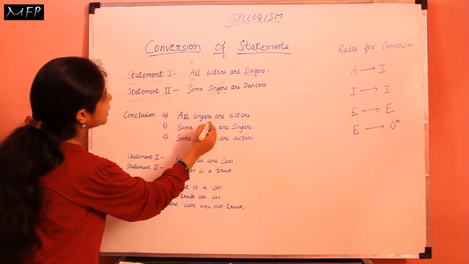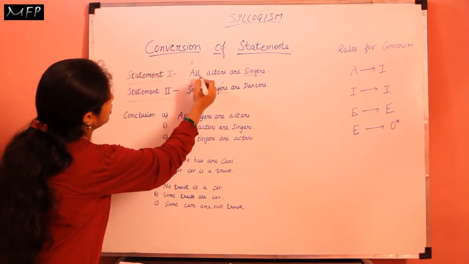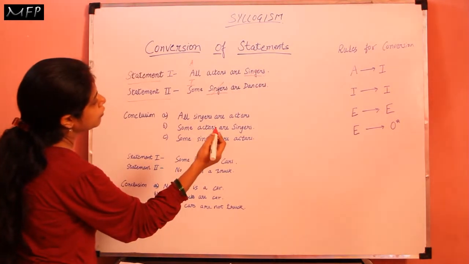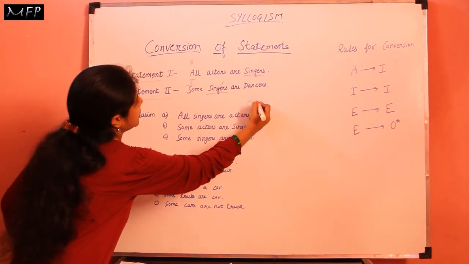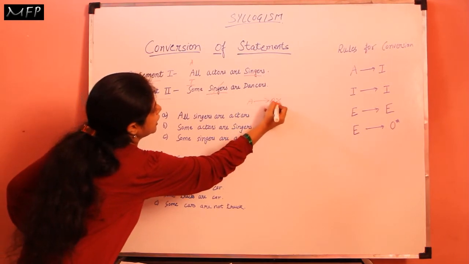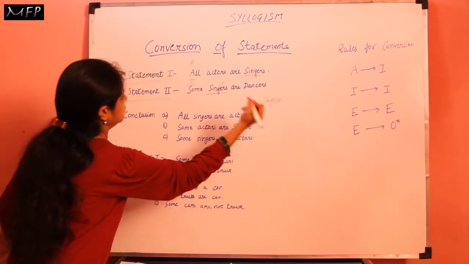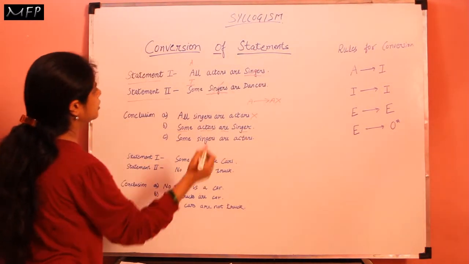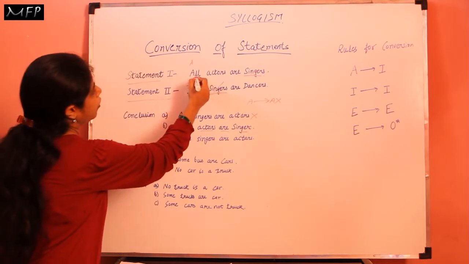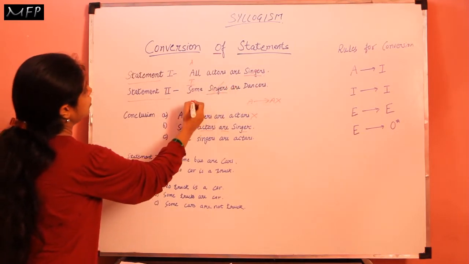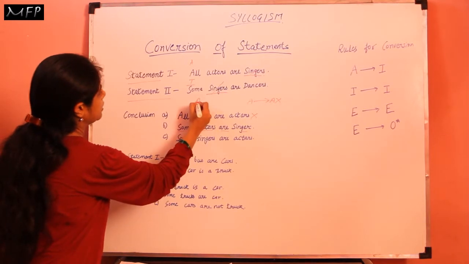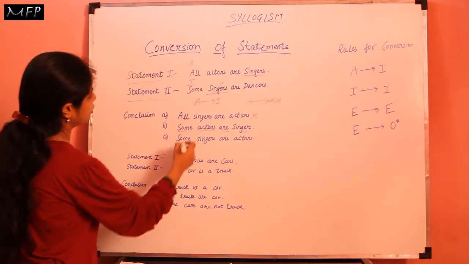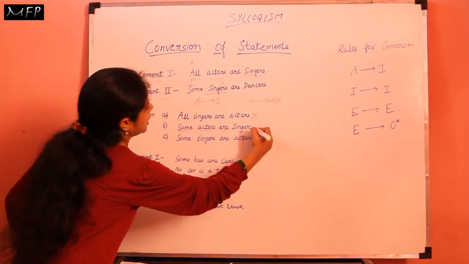Here it is given all singers are actors. That is the reverse of all actors are singers. But according to the rule for conversion, A-type statement cannot be converted into A-type statement. So this is wrong. Now the second conclusion is some actors are singers. So here all actors are singers is given, so some actors are singers. A-type statement can be converted into I-type statement, as we have discussed now also. So this is the correct conclusion.